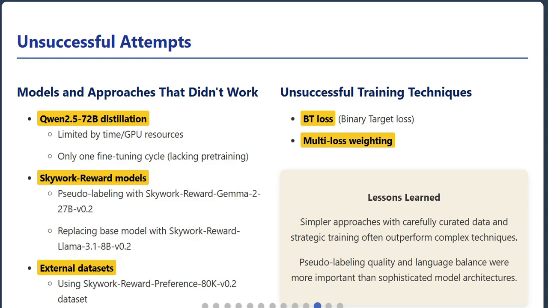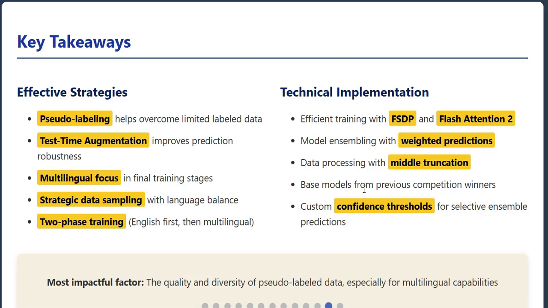So what can we learn from this solution? There are several key takeaways. They found that pseudo-labeling really helps when you have limited labeled data. Test time augmentation improves how robust your predictions are. Focusing on multilingual capabilities in the final training stages was crucial. Their strategic data sampling with language balance made a big difference. And that two-phase training approach starting with English and then moving to multilingual was super effective.